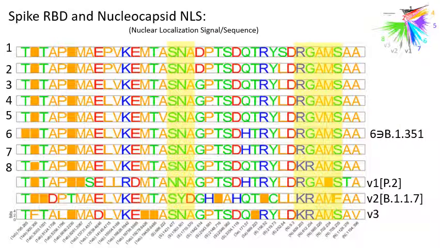Using this tree and the associated metadata, we showed that the ongoing evolution of SARS-CoV-2 over the course of the pandemic is characterized primarily by purifying selection, but a small set of sites appear to evolve under positive selection. The receptor binding domain of the spike protein and the nuclear localization signaling associated region of the nucleocapsid protein are enriched with positively selected mutations. The mutational signatures of each phylogenetic partition are largely composed of sites within these regions, and these mutations form a strongly connected network of apparent epistatic interactions.